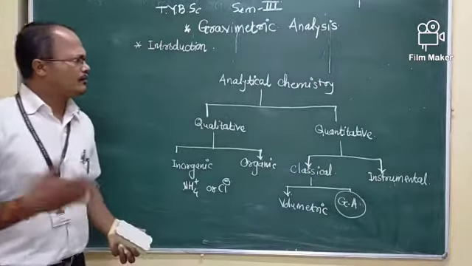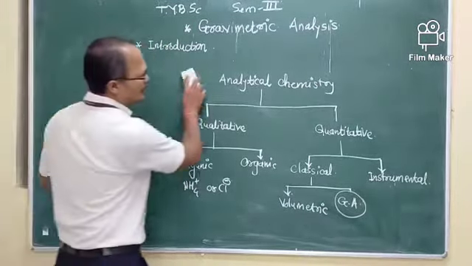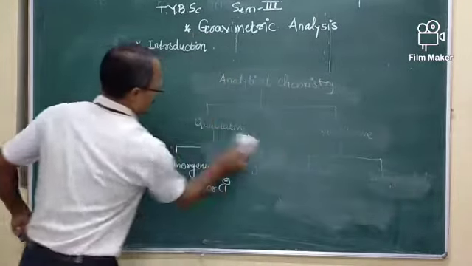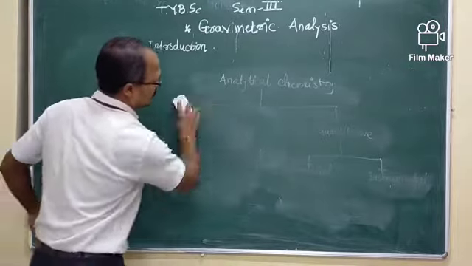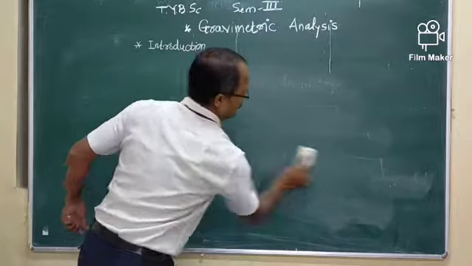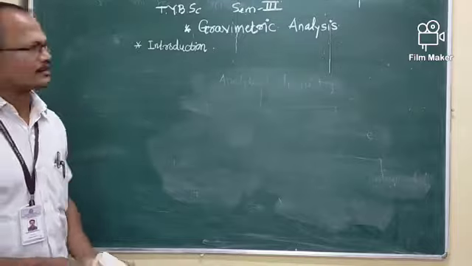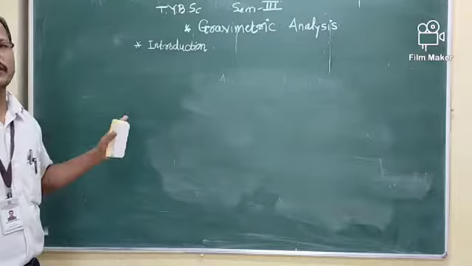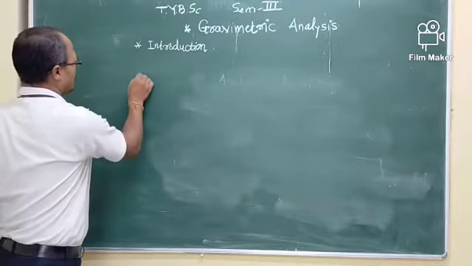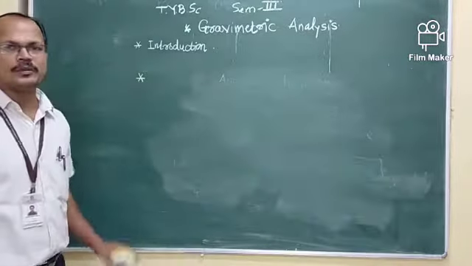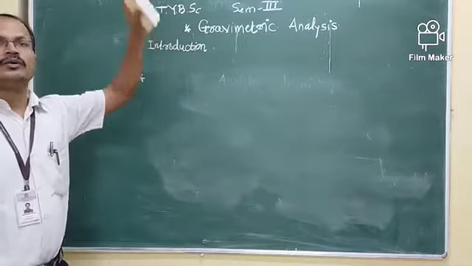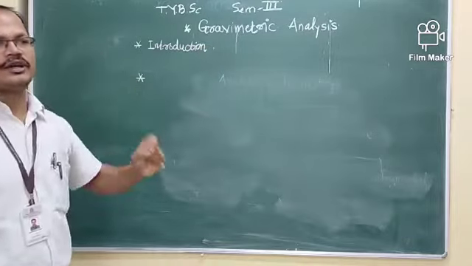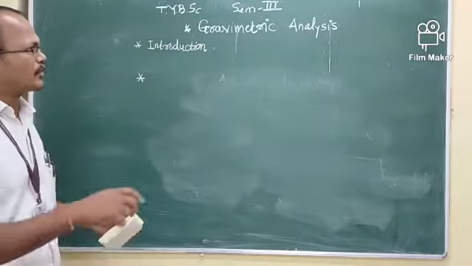Here we are going to see the gravimetric analysis. It is a branch of quantitative analysis, and that is the classical method of analysis. In gravimetric analysis, we are going to see some common principles, which are used to isolate a particular precipitate or a particular constituent from the given sample.